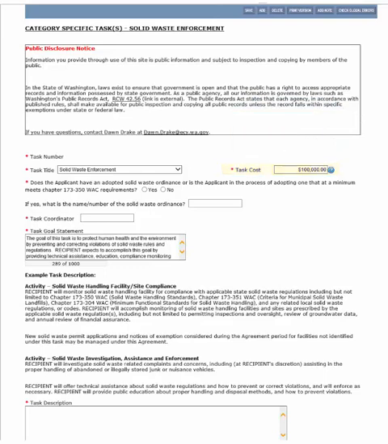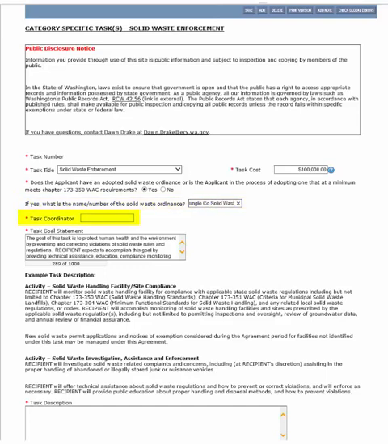cost. Moving on. One of the main eligibility criteria for this funding is that it support the work required under Chapter 70.95 RCW and is performed by a jurisdictional health department, or JHD. The county must have an adopted local solid waste ordinance or be in the process of adopting one that at a minimum meets the requirements of Chapter 173-350 WAC. This next question asks you to identify the ordinance by name or number so that Ecology can verify.